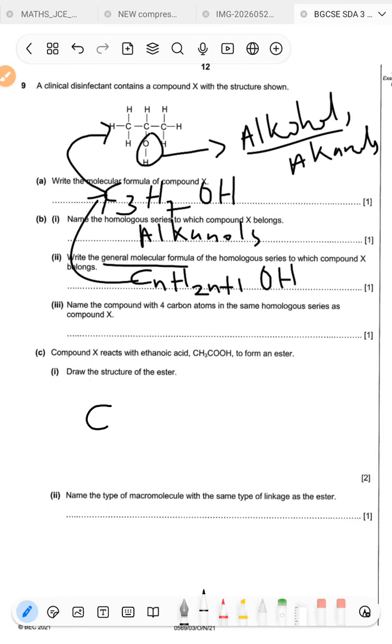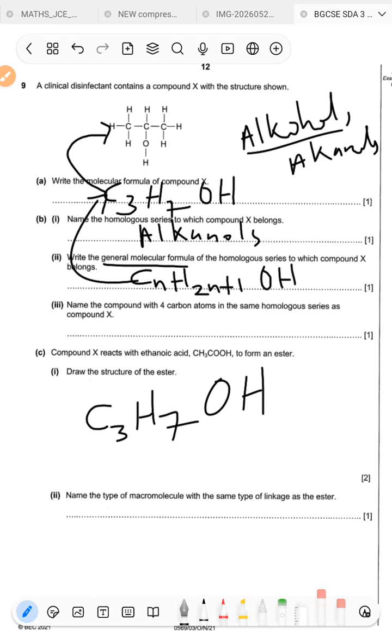So if you put C, how many carbons do we have there? We have 3. For hydrogen, it's 2 multiplied by n, the number of carbons. So 2 times 3 is 6, plus 1, that's 7. And then OH. Then you can come here and manually count. Carbons: 1, 2, 3.